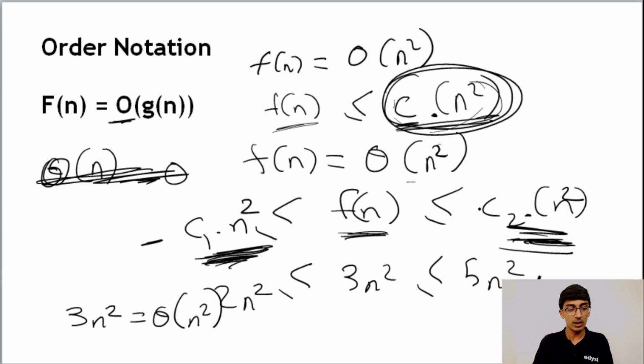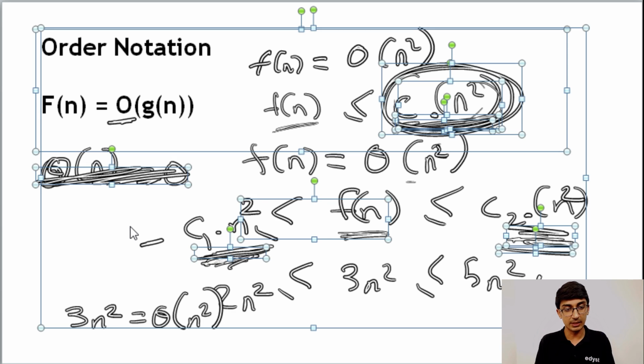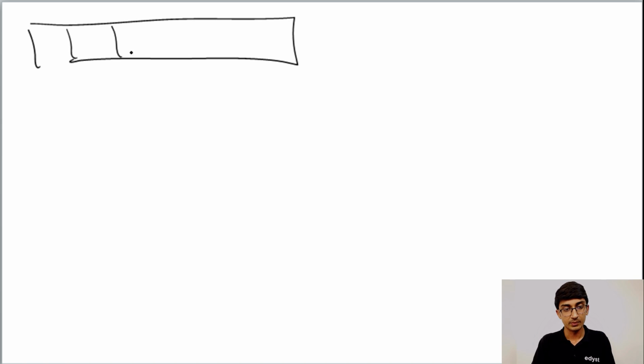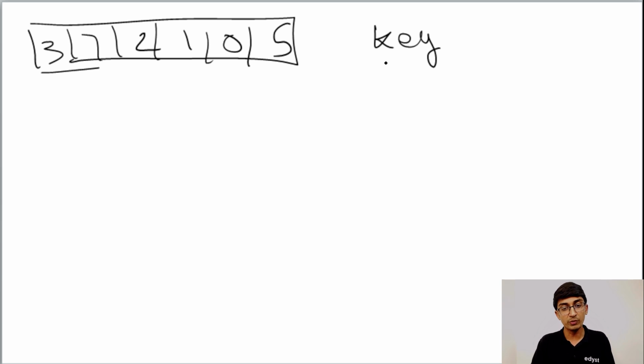Now, what does this have to do with algorithms and C and programming and all of that? Let's take an example and then we'll understand. Let's say we have an array, and this array is not sorted. We have something like 3 7 2 1 0 5, and I give you a number key. You're supposed to find this key value in this array for me.